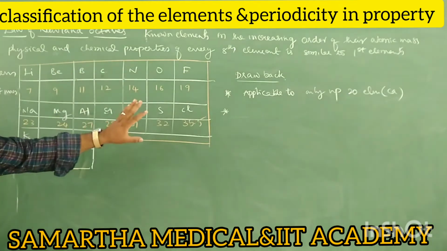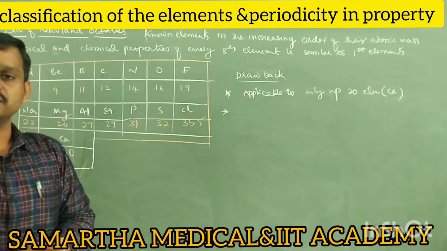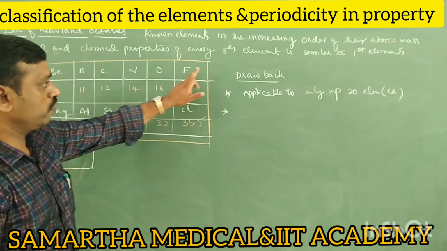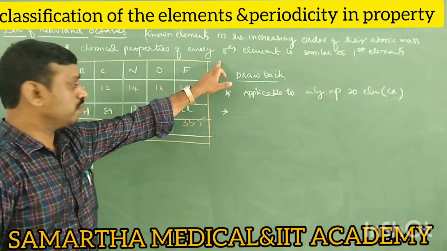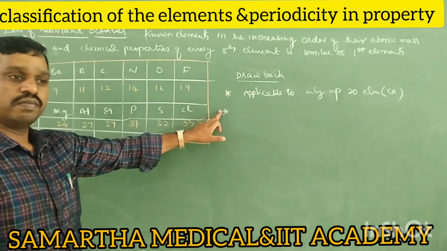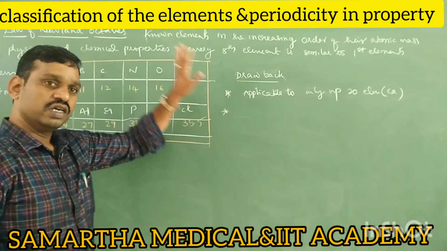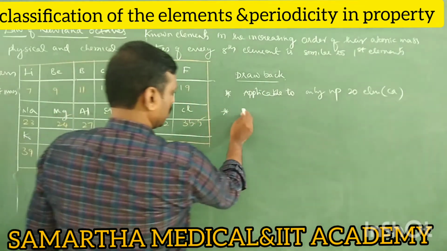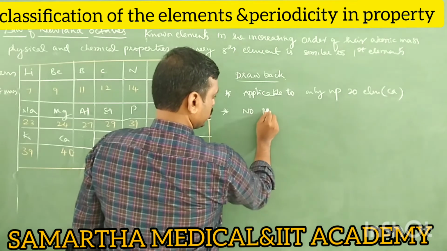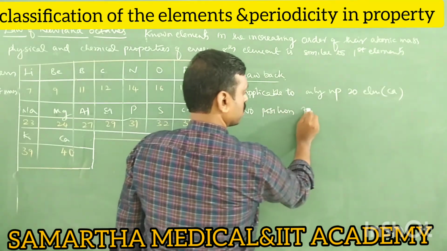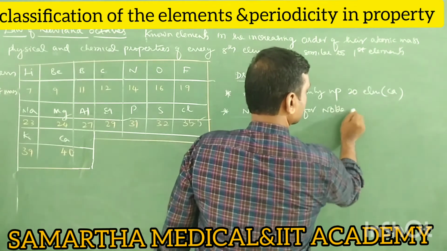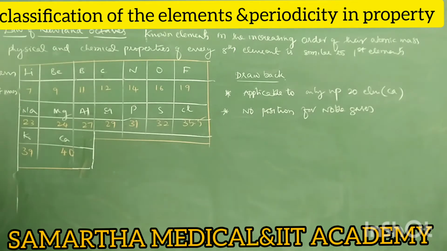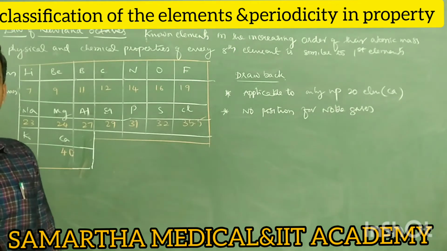In this classification, is there any position for noble gases? There is no position for noble gases. Even after fluorine, neon has to come. After chlorine, argon has to come. But where are neon and argon? No. That means in this periodic table, there is no position for noble gases. Okay, so these two are the drawbacks of the law of Newland octaves.